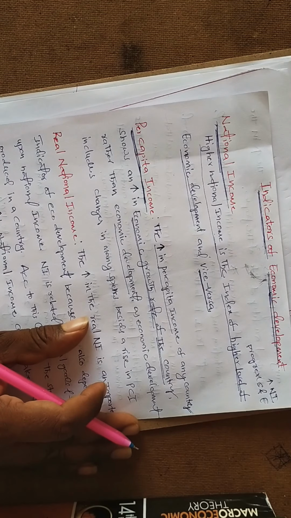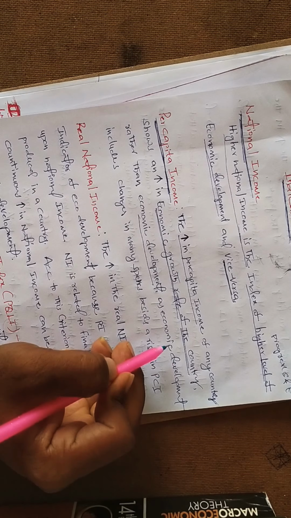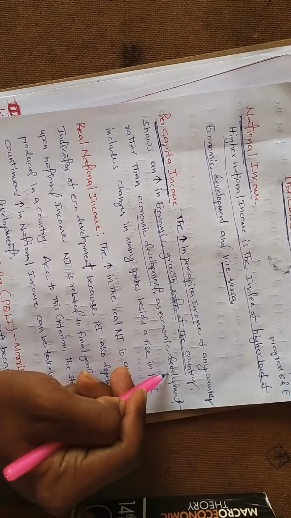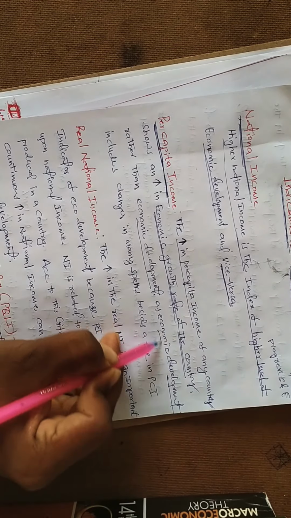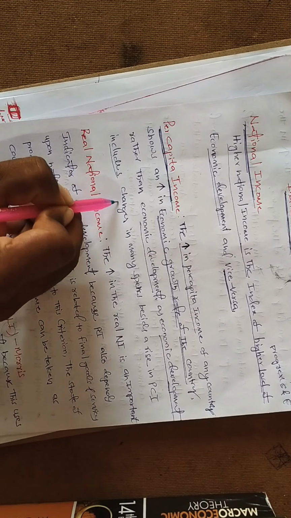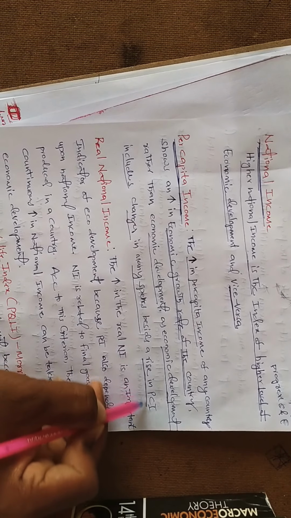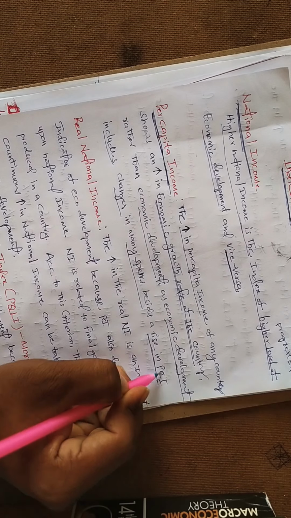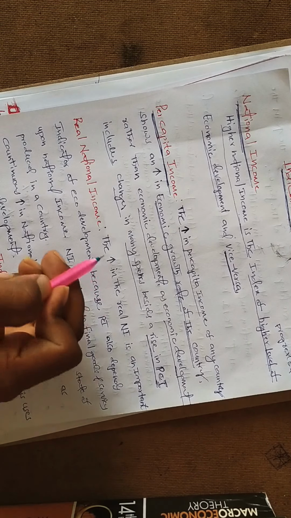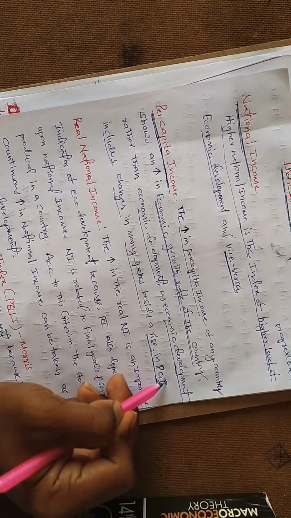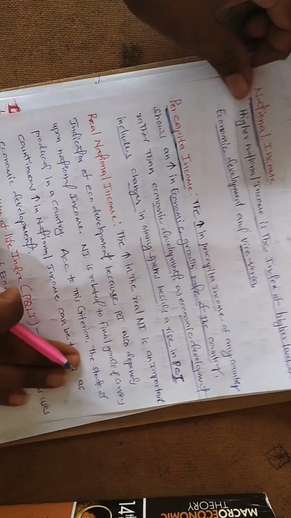Per capita income is one of the major economic measurements of economic development. Economic development includes changes in many spheres besides a rise in per capita income. When the per capita income rises, all the socio-economic indicators can rise.